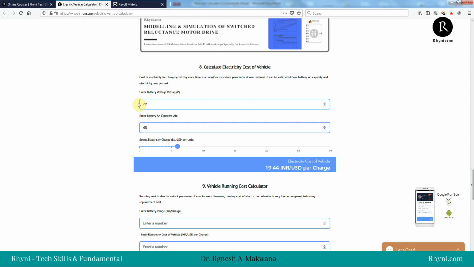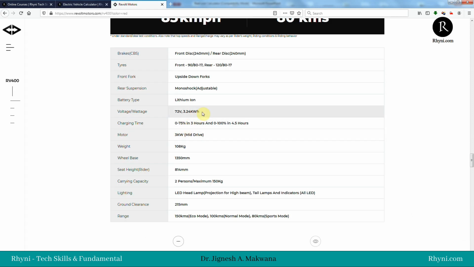So for charging this battery a single time, it will cost you around 20 rupees. So 20 rupees will be the cost of the electricity bill for charging the battery one time. Now to calculate the battery cost, software is not required. Battery cost will also reduce after a few years, and according to my experience I can say the cost of this battery will be around 62 to 65,000 rupees, because 20,000 per kilowatt hour is the general cost for the lithium ion battery for a good cell, or for a 1000 and higher life cycle cell.